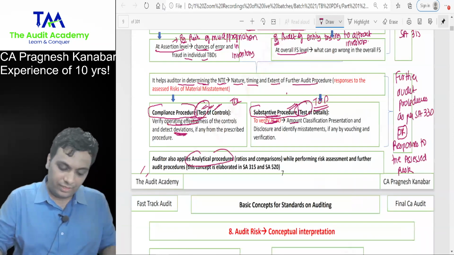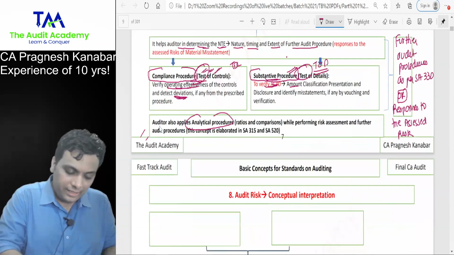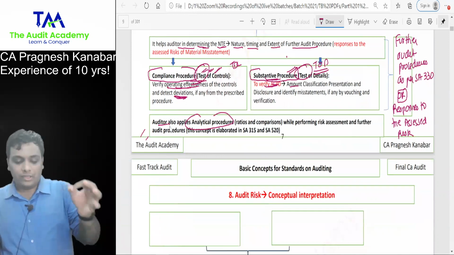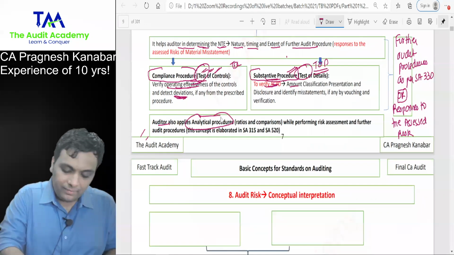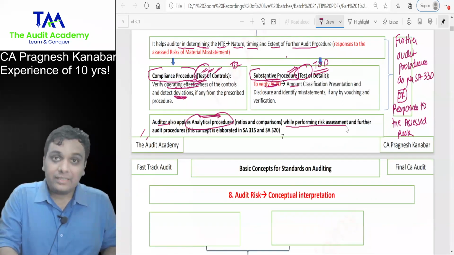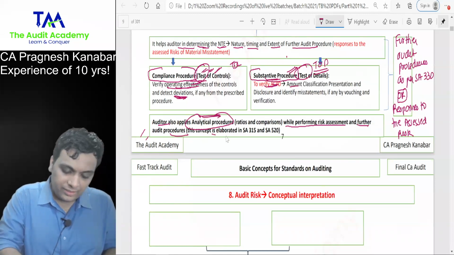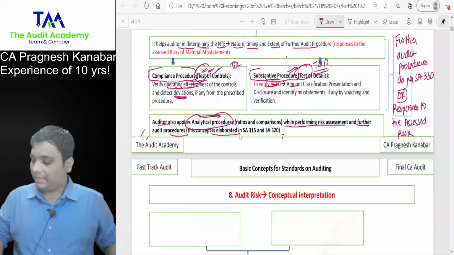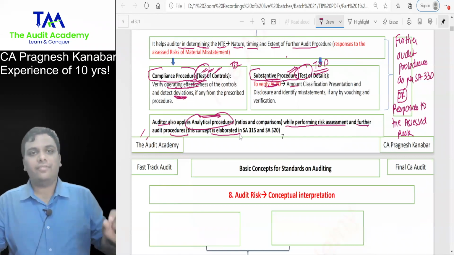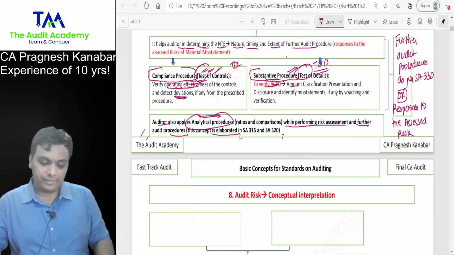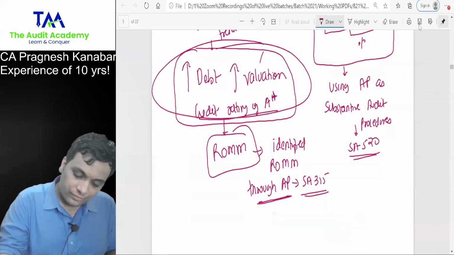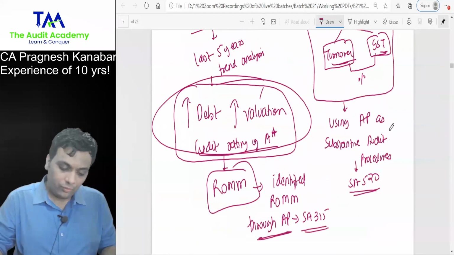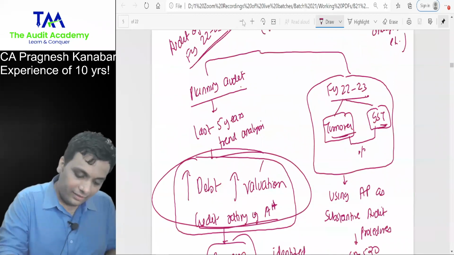So everyone over here, I hope that you are understanding this now. Auditor also applies analytical procedures while performing risk assessment and further audit procedures. Do not worry, this concept is elaborated in SA 315 and SA 520. I have a note for this. But if at all you want a screenshot moment, I will upload this PDF.